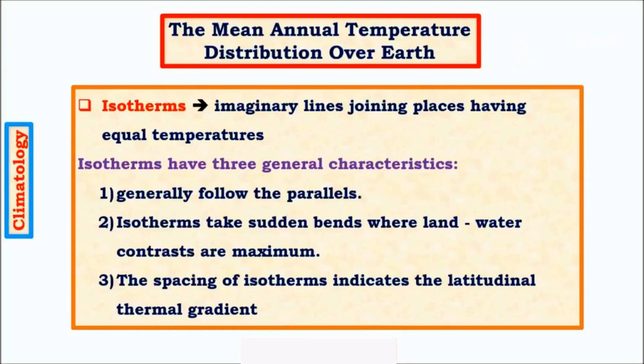And this is where we end with temperature distribution. To study mean annual temperature distribution, we need to know about ocean currents and we need to know about wind systems. So before understanding this concept fully, we'll first study ocean currents and wind systems, and then we'll come back to the mean annual temperature distribution over Earth. And this is the end of the video for now. And next I'll be discussing wind systems and pressure systems, and then we'll see ocean currents, which are important in understanding temperature distribution depending on seasons.